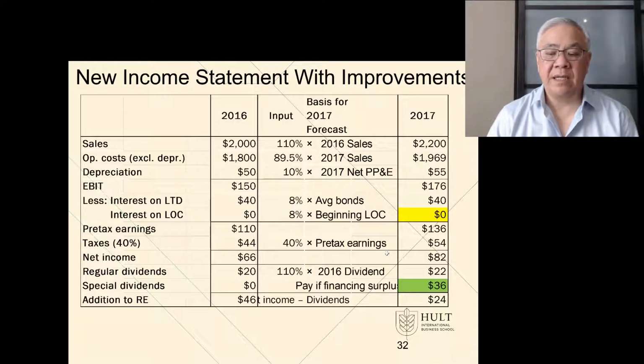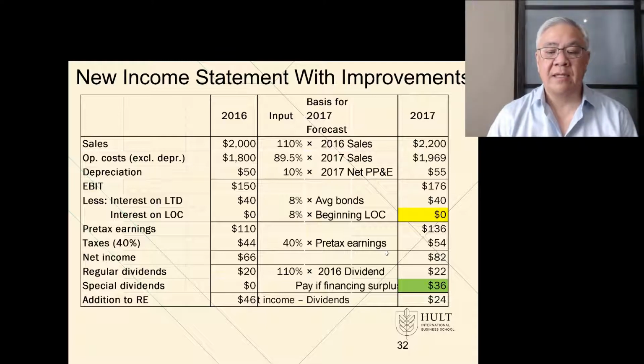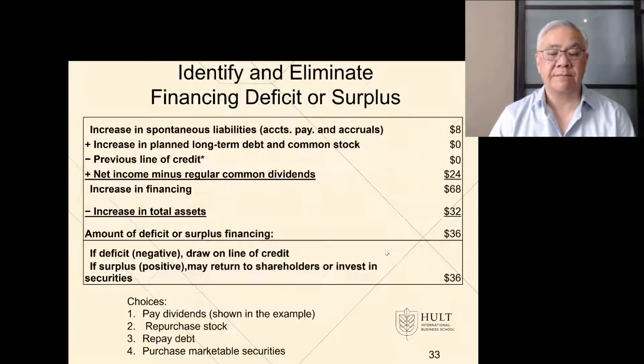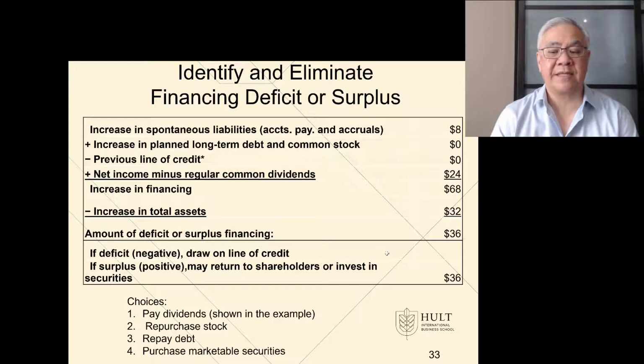New dividends would be this 36 in green, and our profitability would rise and allows us to pay our regular dividends, which is 10% growth, and that special dividend, which will allow us to still have increasing retained earnings of $24.